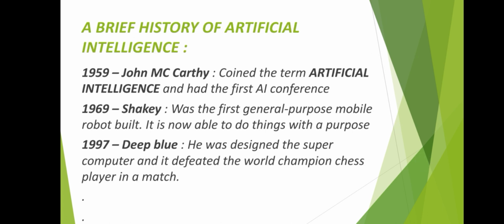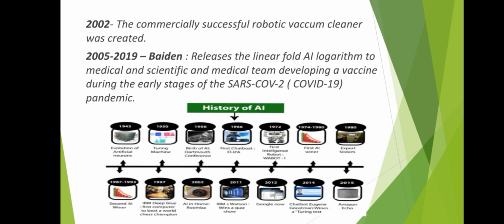Next, we discuss a brief history of artificial intelligence. In 1959, John McCarthy coined the term artificial intelligence and held the first AI conference. In 1969, Shakey was the first general-purpose mobile robot built. It is now able to do things with a purpose. In 1997, Deep Blue, a supercomputer, was designed and it defeated the world champion chess player in a match.